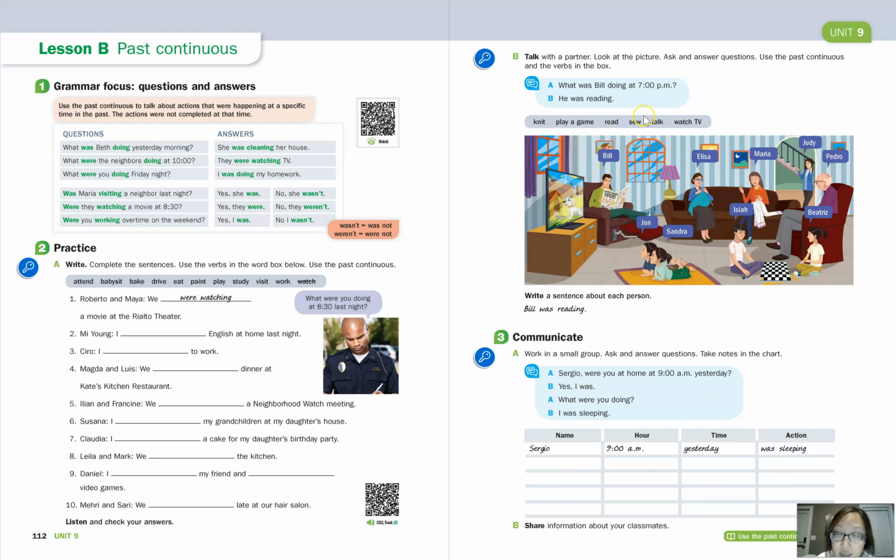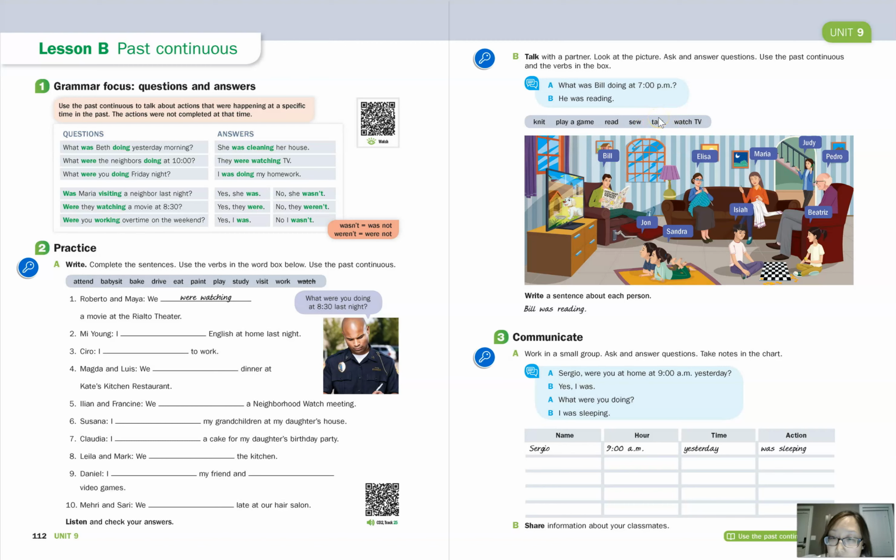The next activity is sew. And we can see that Maria is sewing. So we can ask, what was Maria doing at 7 p.m.? Okay, and we can answer, she was sewing. Okay, and then talk.